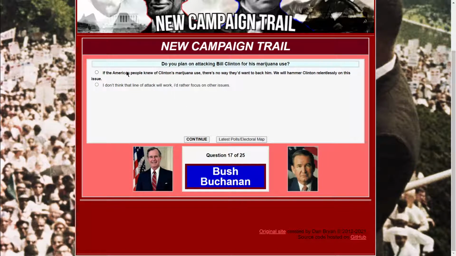Okay, do you plan on attacking Bill Clinton for marijuana use? If the American people knew of Clinton's marijuana use, there's no way they'd back him. We'll hammer Clinton. I don't think this line of attack will work. Yeah, I don't think it's worth it. I mean, we should not over attack him on stuff that isn't relevant.